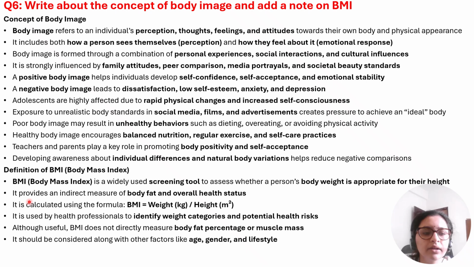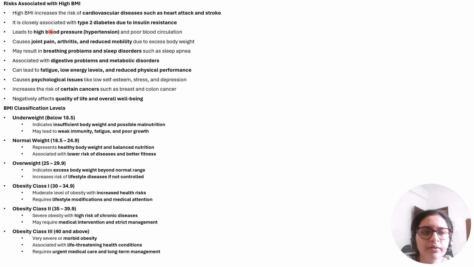Okay, now, BMI is an indirect measure of body fat and overall health status. Now how is BMI calculated? This is a simple formula. BMI is weight in kgs divided by height in meters square. Okay, what are the risks associated with high BMI?